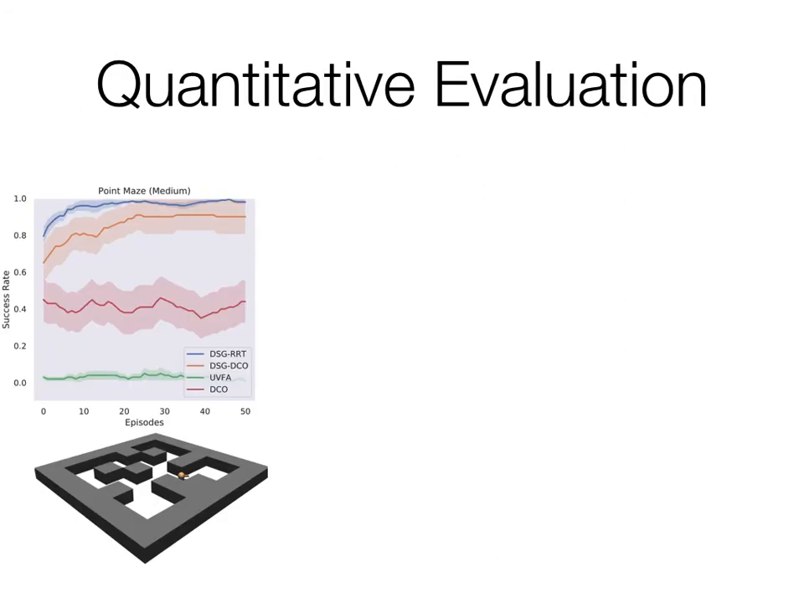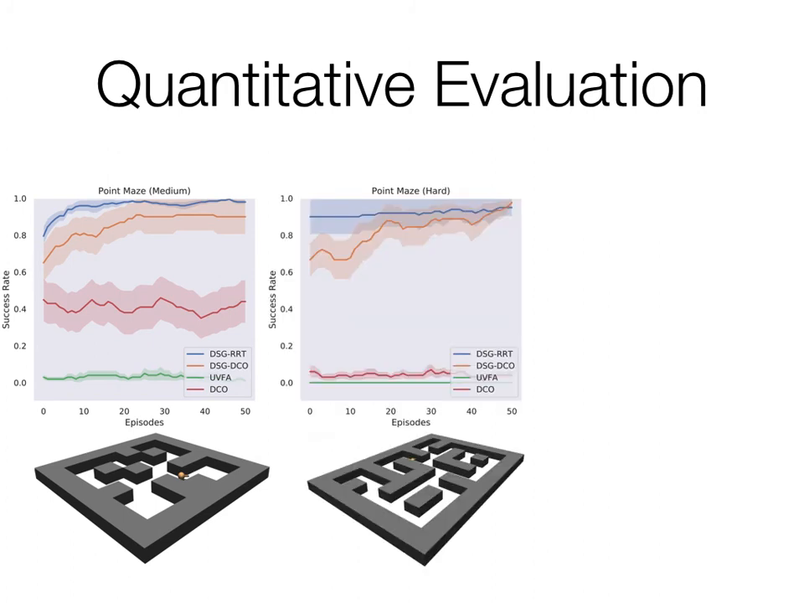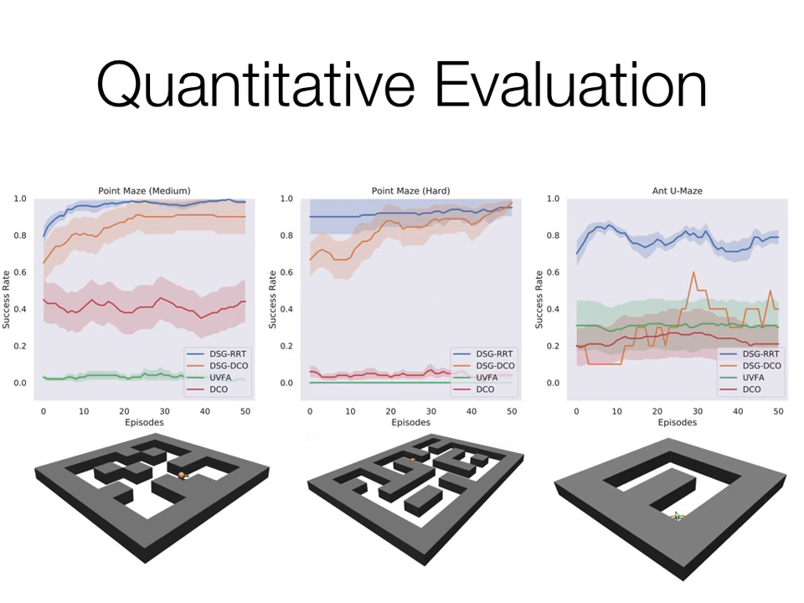To quantitatively evaluate our algorithm, we measure its success rate, which is the fraction of times it was able to successfully reach a randomly drawn goal in the given episodic budget. The blue and orange curves correspond to two variations of our algorithm. The green curve corresponds to the performance of goal-conditioned RL or UVFAs, and the red curve corresponds to deep covering options, another algorithm that can discover task-agnostic options. Our results suggest that in a moderate-sized point maze, a large point maze, and in ant maze, deep skill graphs can comfortably outperform baseline RL algorithms.